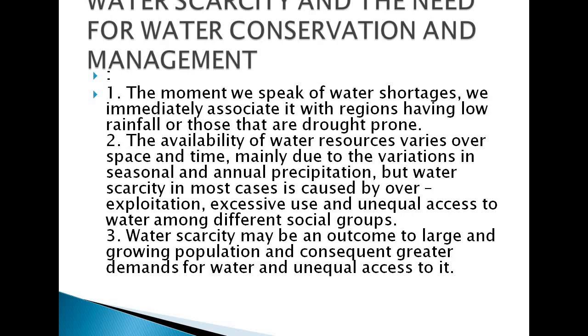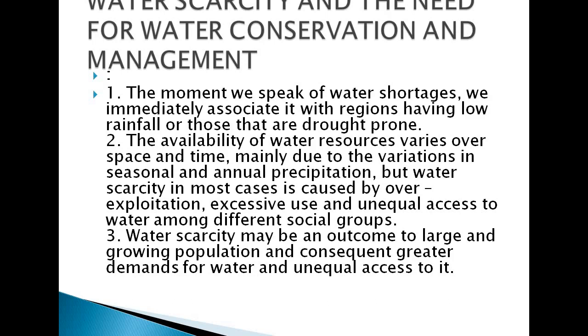We are wasting a lot of water on a daily basis. I have given you an activity also, on how you can save it. On our daily basis, if we see, we waste a lot of water. When we brush our teeth, we open the tap and we don't close it. When we bathe also, we take a lot of water, and it is necessary, but we are wasting it in so many things.